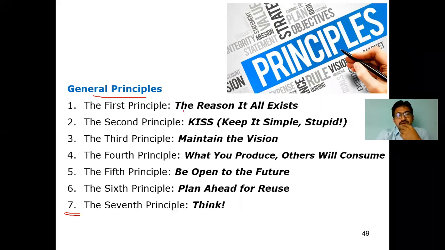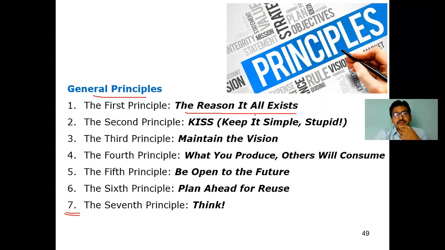The first principle is the reason it all exists. You have to identify whether the problem you are trying to understand, or the problem you are going to develop, exists entirely or only in part, for all or none, or for some part.